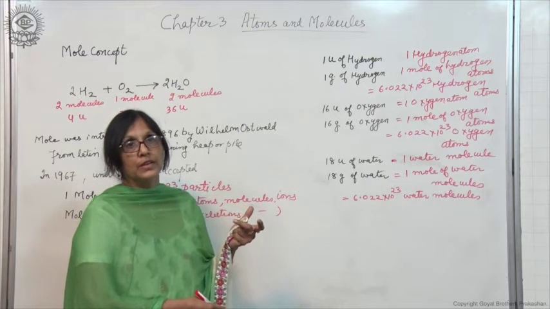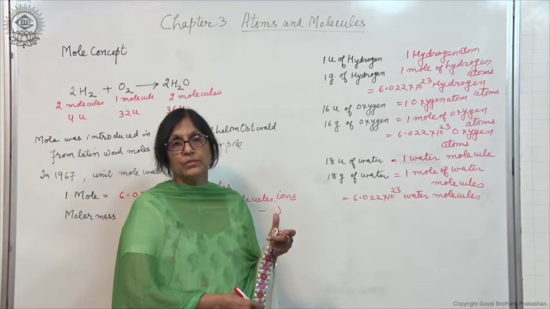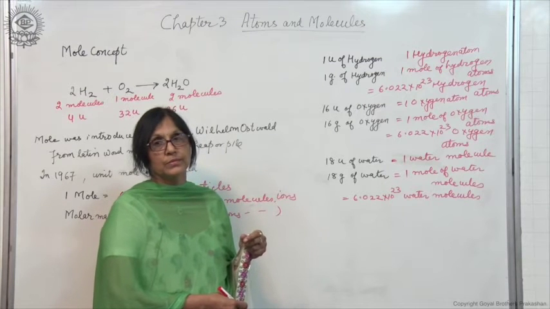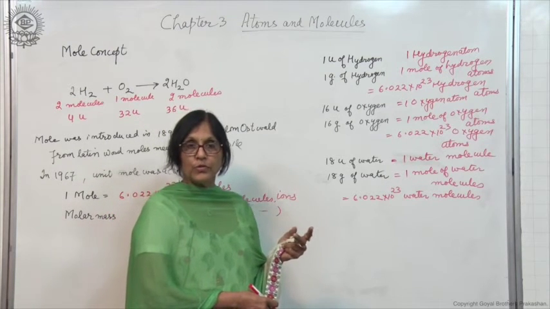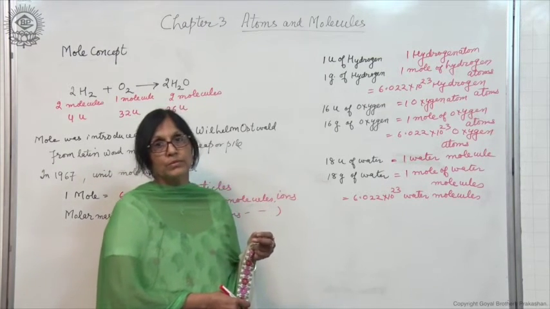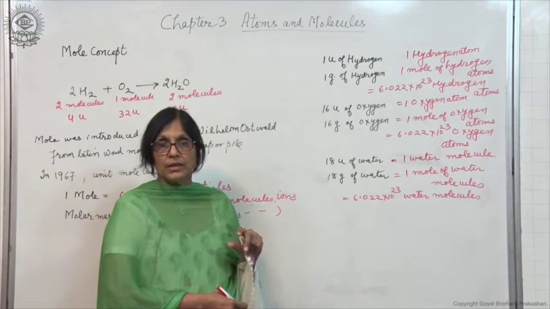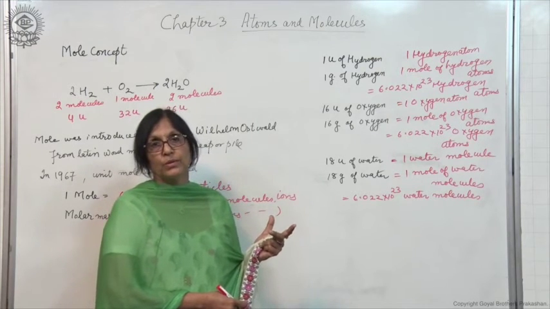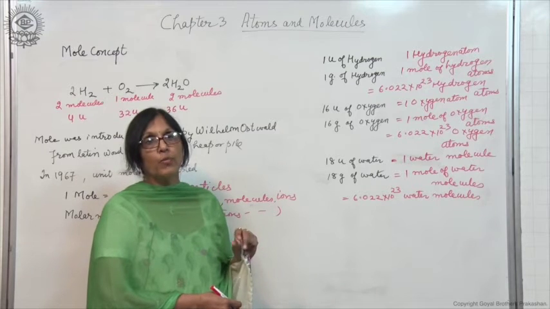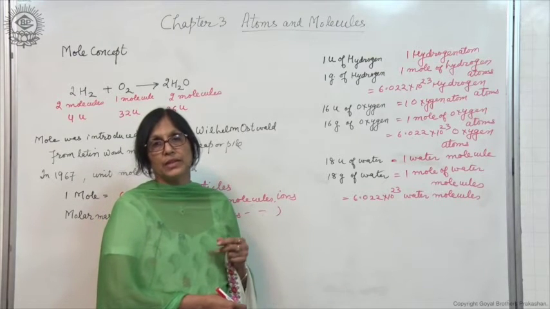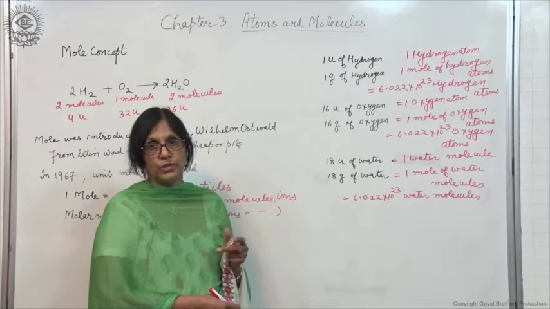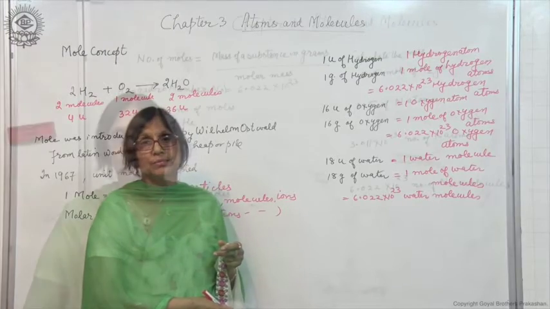So, mole is a very good unit by which the number of atoms or molecules are connected by the mass of that element or compound in grams. So, if we know the mass of an element or a compound in grams, we can find out how many moles are there or how many atoms or molecules are present in that element or compound. So, that we will discuss right now.